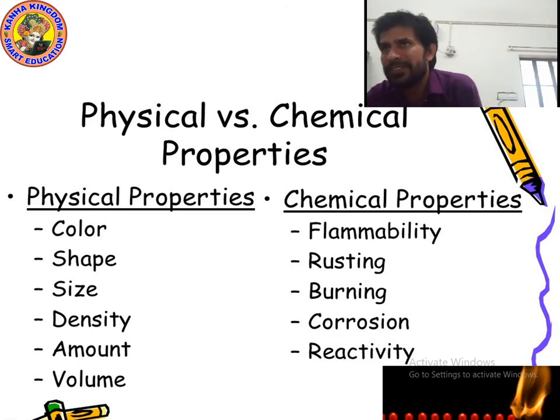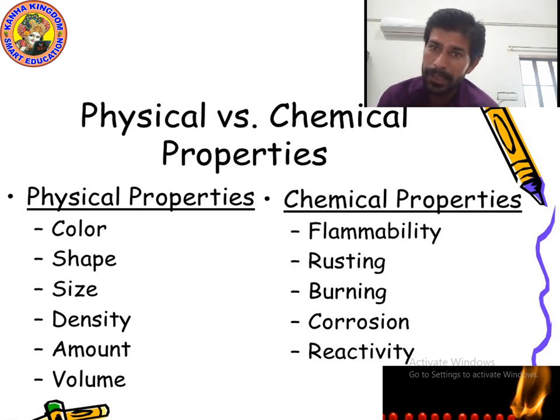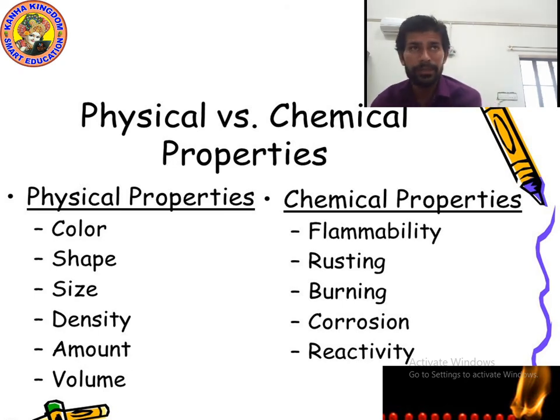So as you can see, the physical properties are color, shape, size, density, amount, volume. Density means mass upon volume. Because of density, any object can float on water. If the density is more, then the substance will not float, it will sink. Volume is length into breadth into height, the multiplication of length, breadth and height, or the space that a substance takes up.